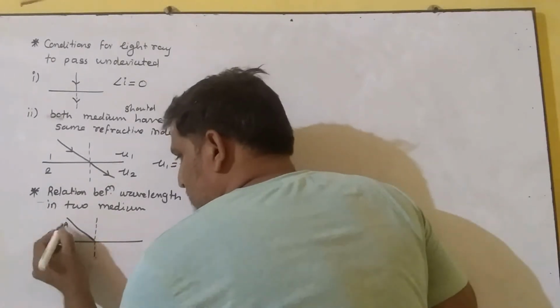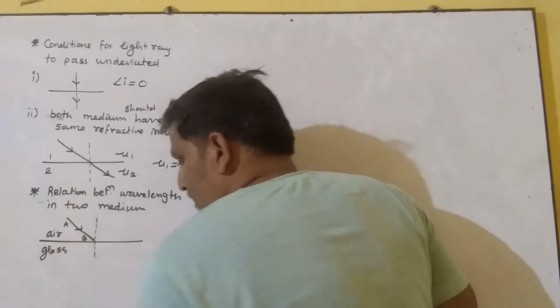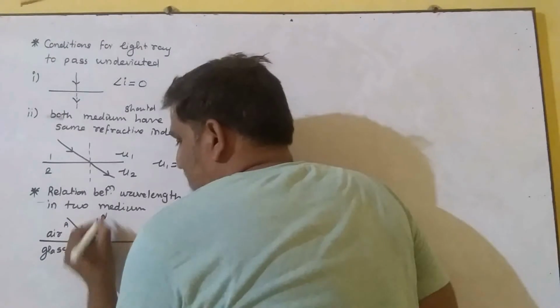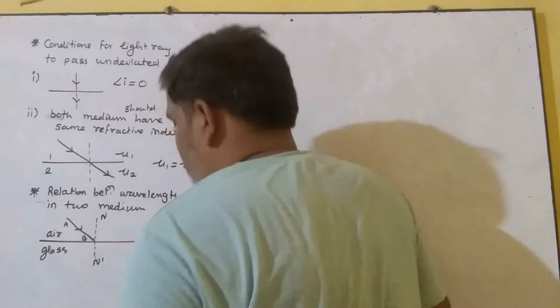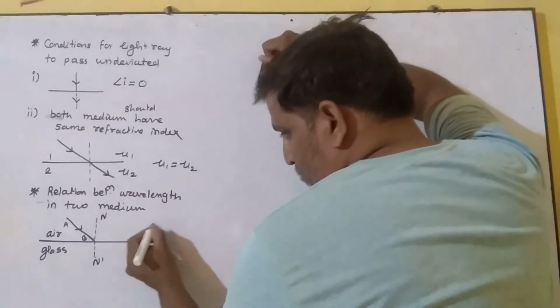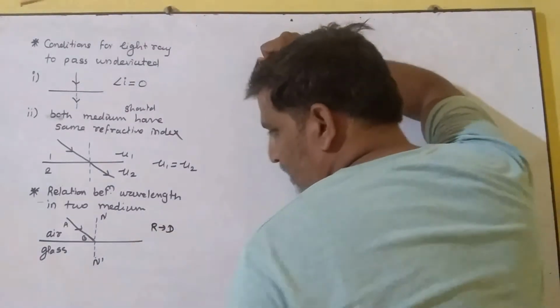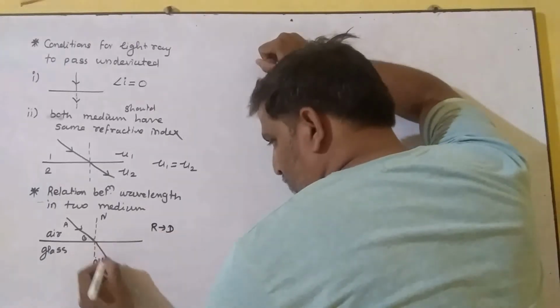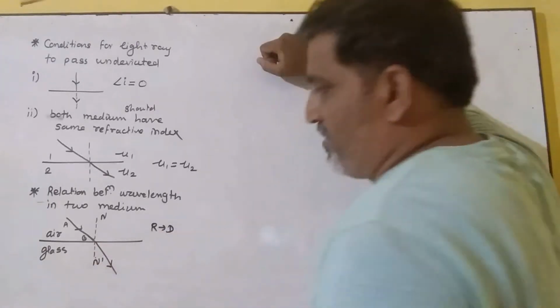Say AB is the incident ray, striking the surface of the media at B, and BN' is the normal. Now we find that this ray is going from rarer to denser medium, so the ray of light after refraction bends toward the normal.